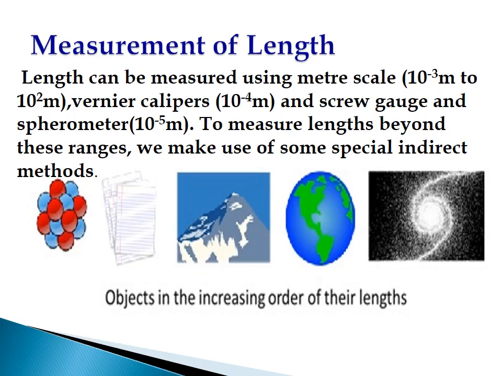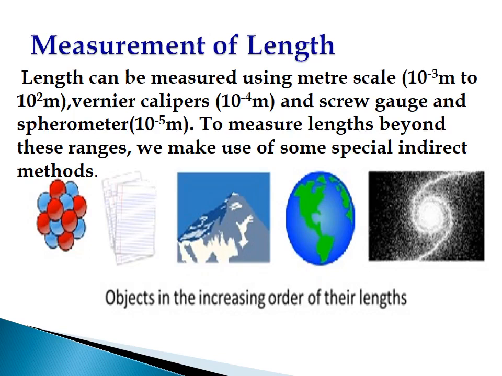The meter scale has least count, it will be 1 millimeter. That means the smallest measurement made by it is 1 millimeter. In it, there is smallest division made with value of 1 millimeter.